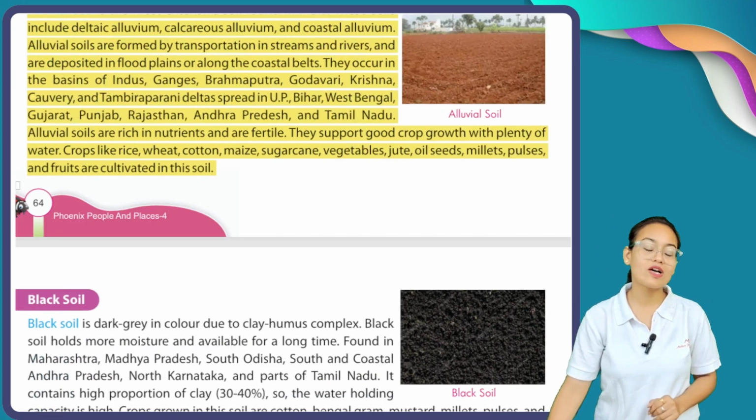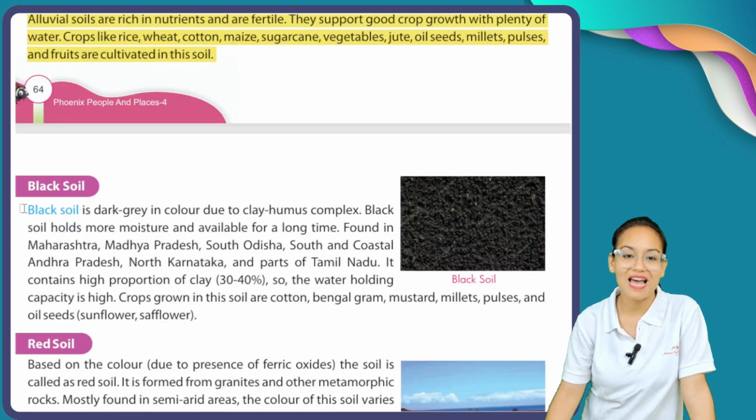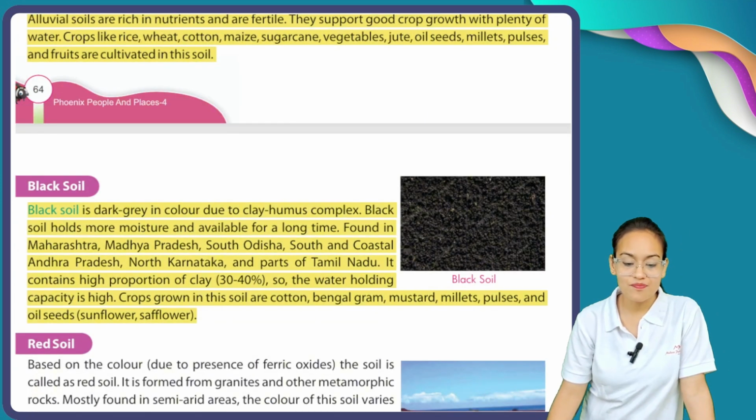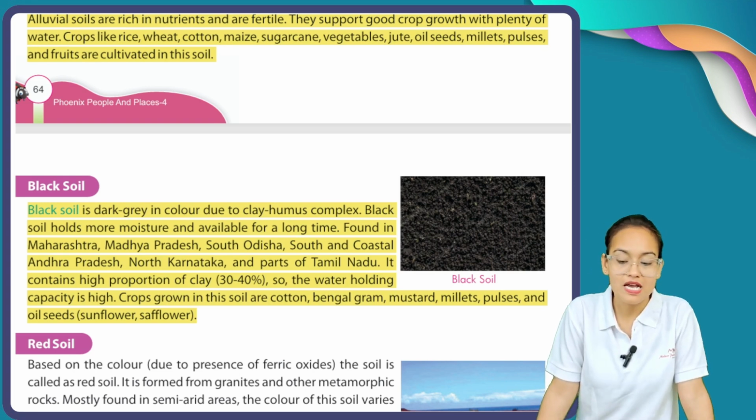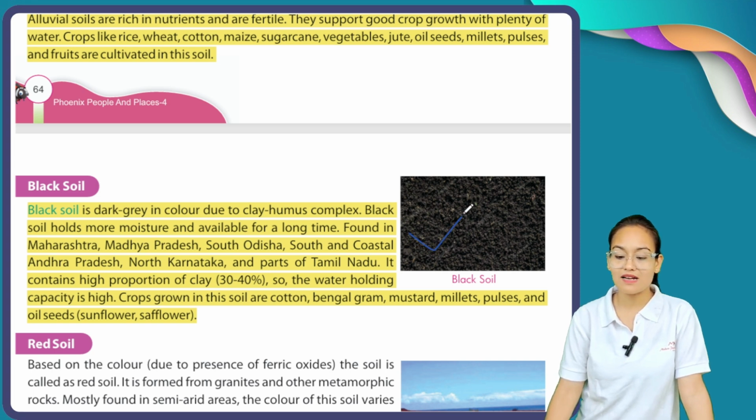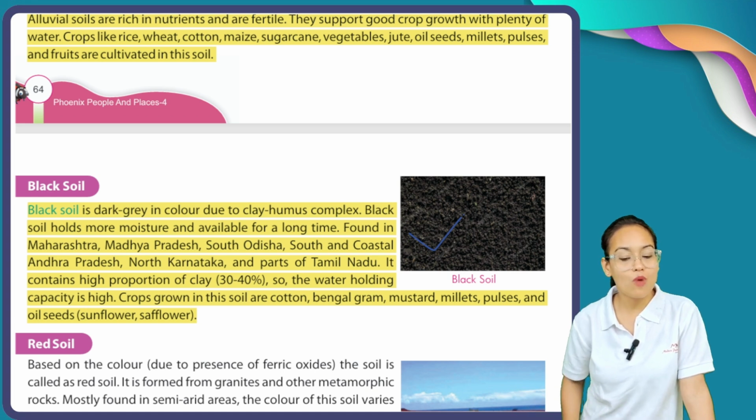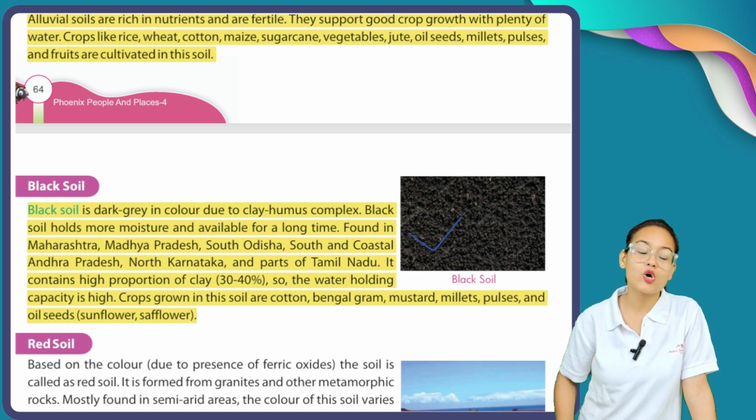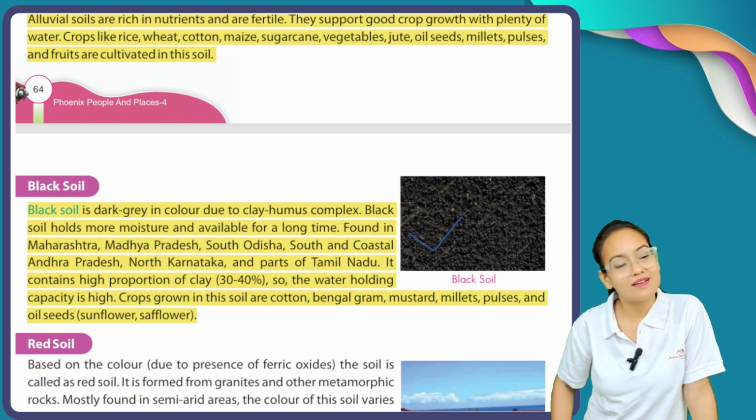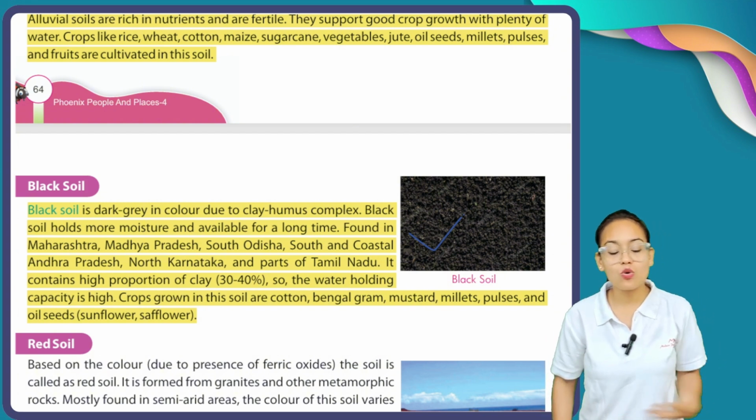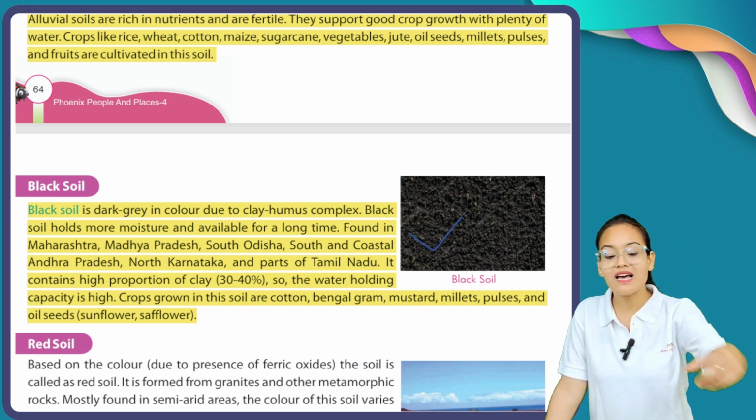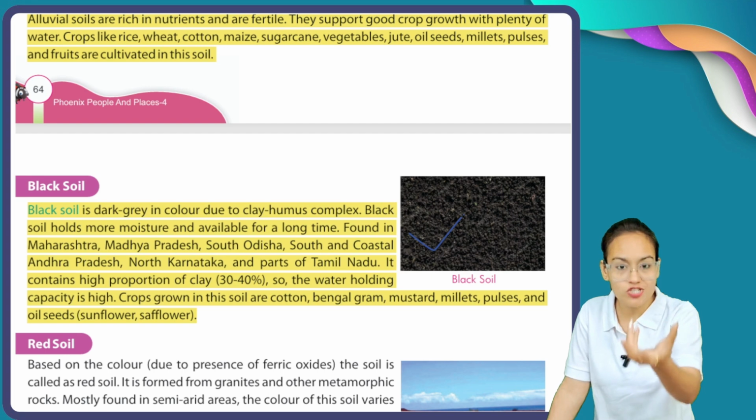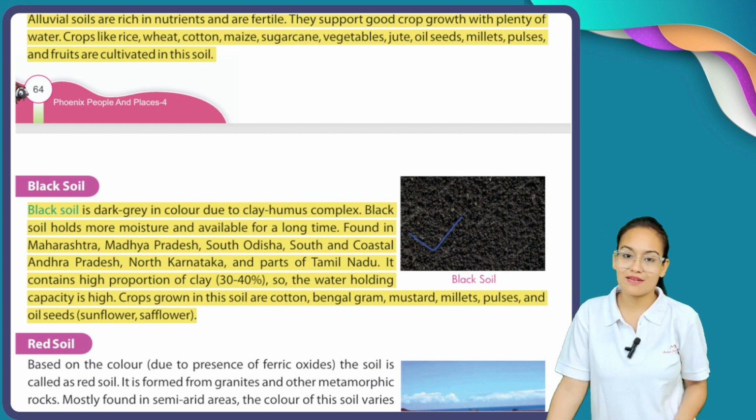After alluvial soil, the second most fertile soil is black soil. Black soil is dark gray in color due to the clay humus complex. Now you can see, my dear students, this is black soil. It appears black or gray in color because of the availability of complex clay and humus. Black soils hold more moisture for a long time. In comparison to alluvial soil, black soil contains moisture or water for a longer time.